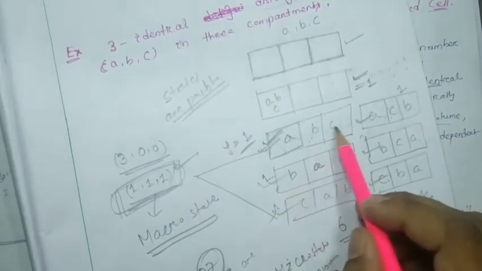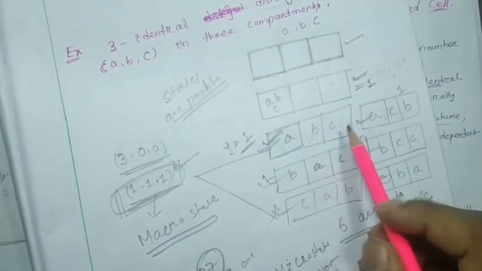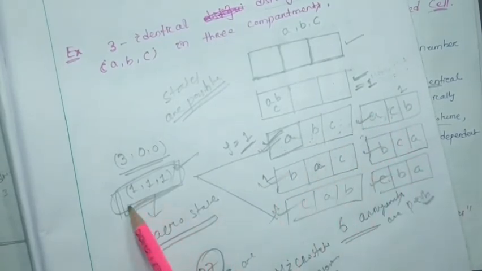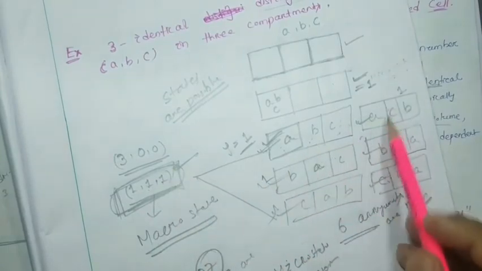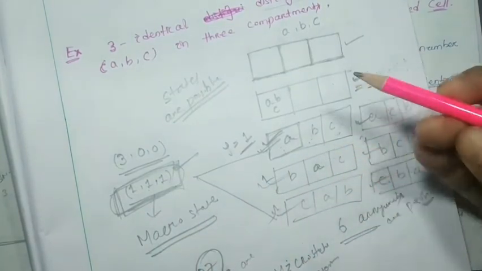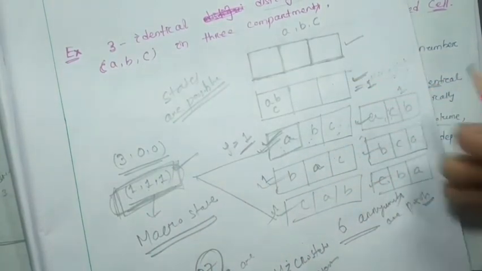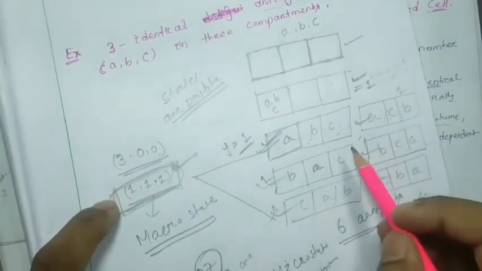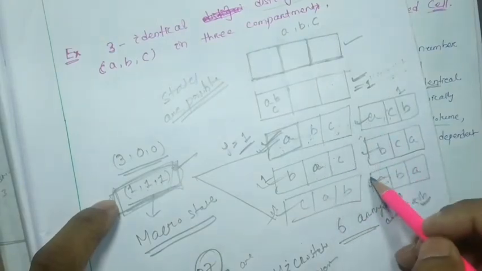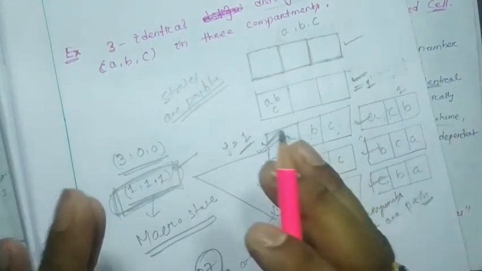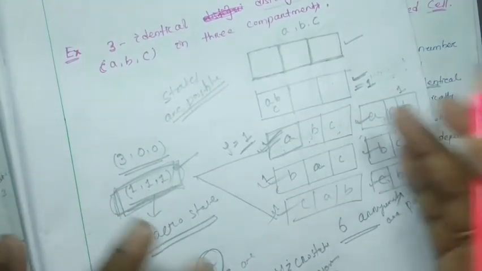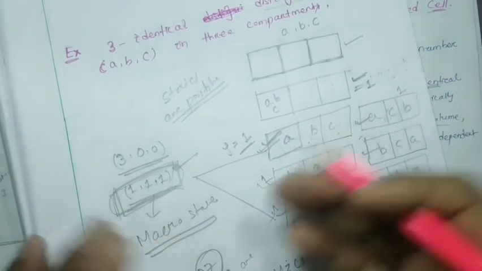Likewise, as the three particles are distinguishable, these arrangements may belong to the same macrostate, but their behavior will be different. So simply I am going to say that for a particular macrostate there will be a number of microstates. So the microstates are going to change, or different microstates will give different behavior of the system.